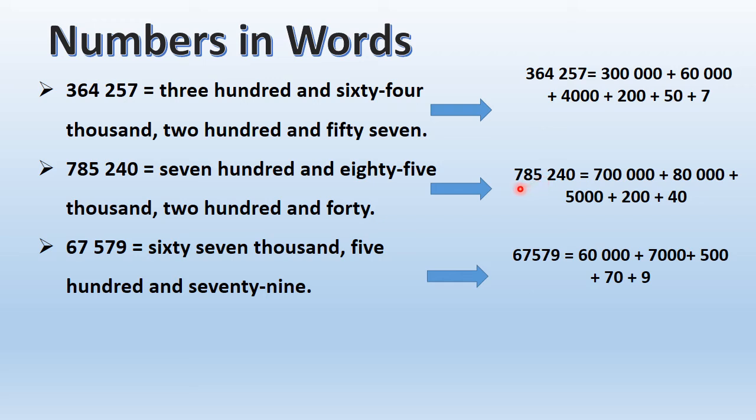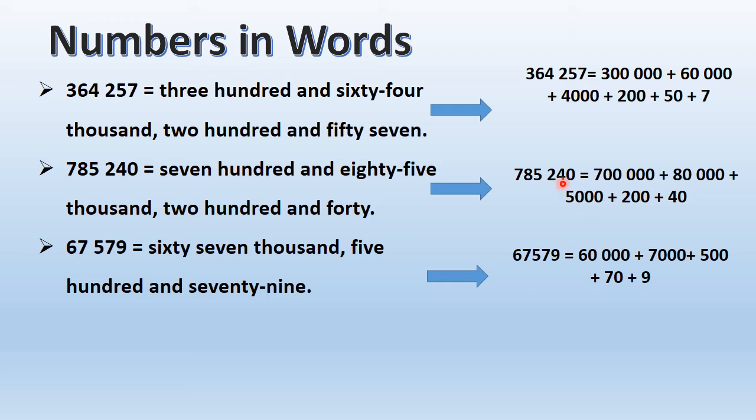Okay. For example, I have this number 785,240. So how is this number formed? It is formed from the values of every single digit. 7. What is the value of 7? 700,000. Value of 8? 80,000. 5? 5,000. 2? 200.